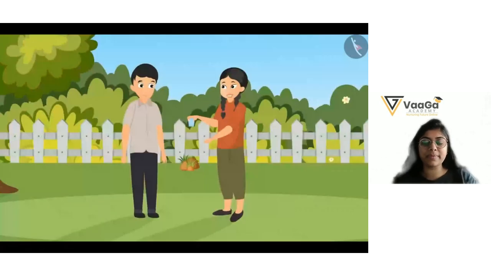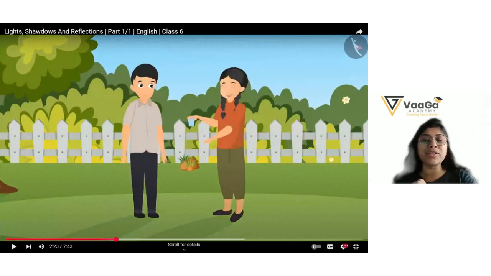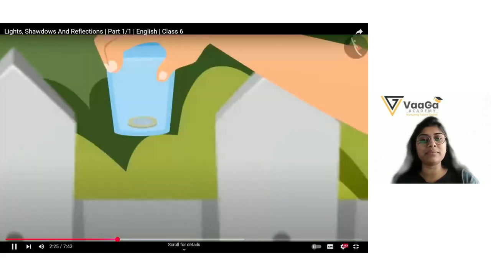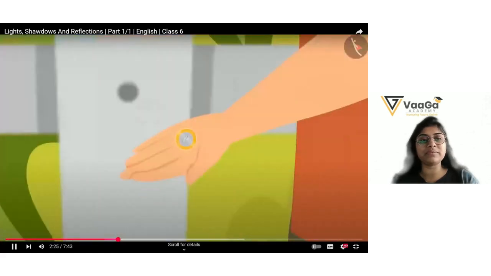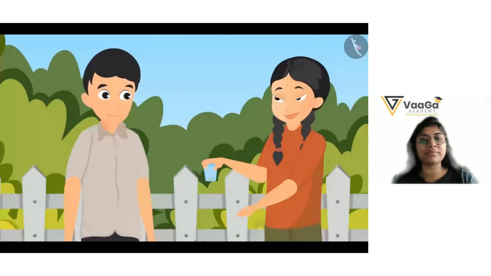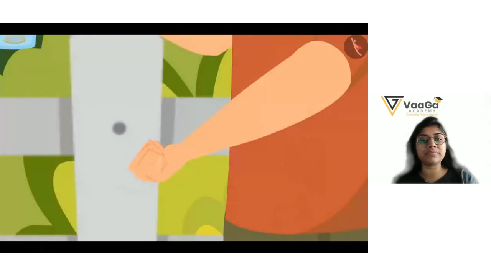Utsav, which coin can you see more clearly? Now tell me, Ananya, which coin can you see more clearly? The one she is holding. Yes. Now see, one in the glass or the other one in my palm? The one in your palm. Chaya closes her fist. And now, how can it be seen?